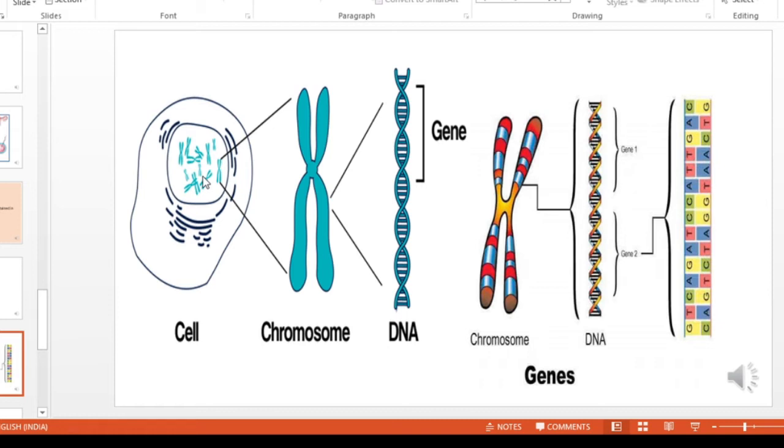Chromosome is made up of DNA. What is the full form of DNA? Deoxyribonucleic acid. It is a double helical structure. Here in this picture you can see it is marked as gene 1 and gene 2. What is a gene? A gene is a segment of DNA. So gene 1 is from this part of the DNA to this part of the DNA. So we can say genes are the reason why we look so much like our parents.